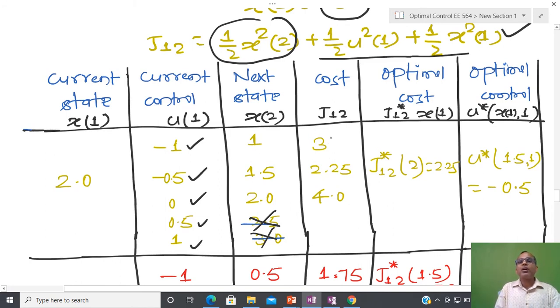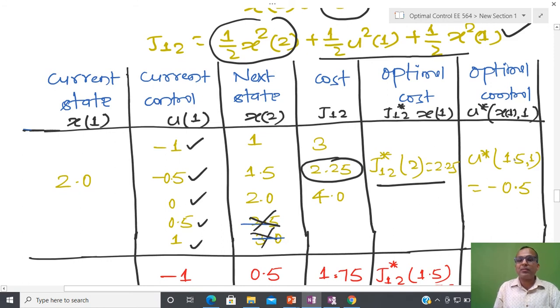After calculating all the costs, I am going to apply the principle of optimality. So I have to select the minimum one. If two are the same, then I will select both. In that way you can see that corresponding to this, the minimal cost comes into the picture. After that I will identify the control corresponding to that, and the next state corresponding to that.